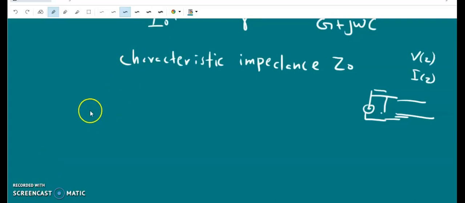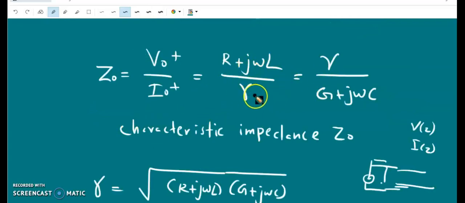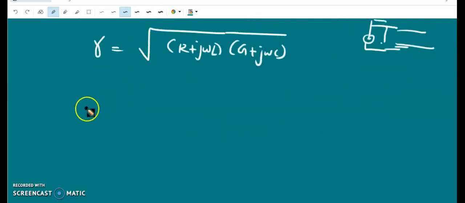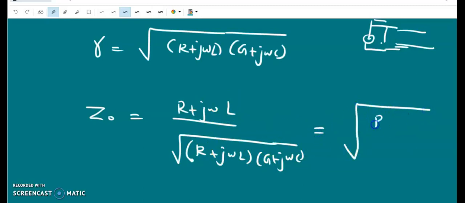We know that gamma is equal to root of R plus j omega L into root of G plus j omega C. So substituting gamma in either of those equations, we get Z0 is equal to R plus j omega L by root of R plus j omega L into G plus j omega C. So the root of R plus j omega L cancels, and we have root of R plus j omega L by G plus j omega C.